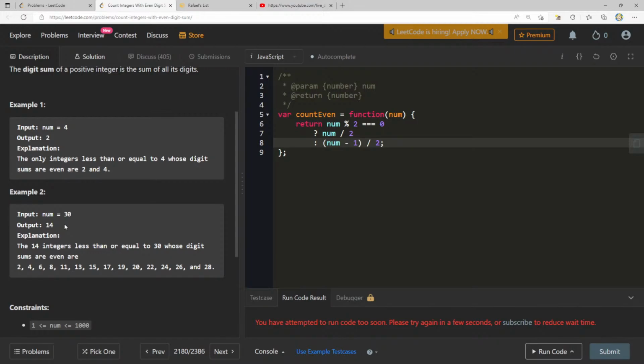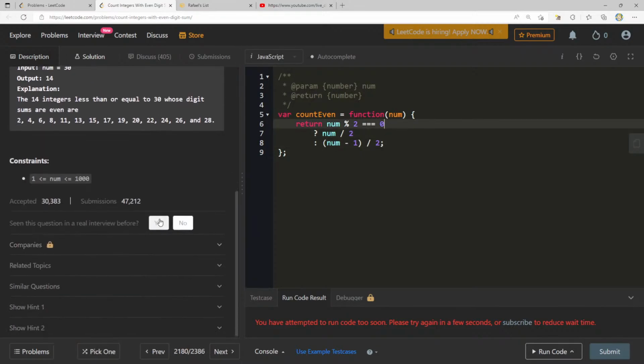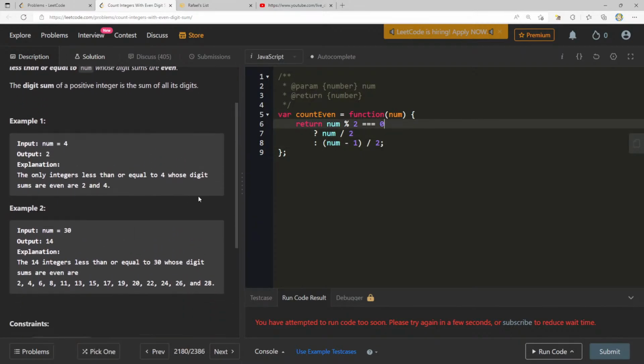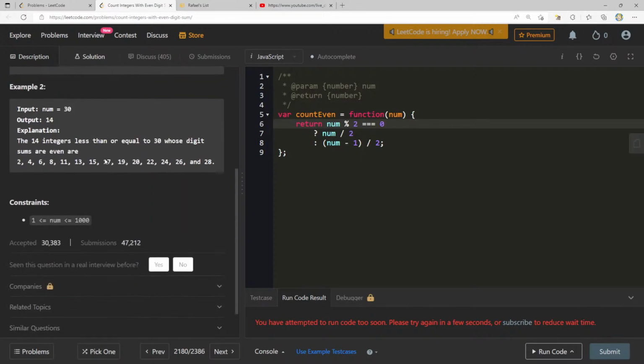Oh, whose digit sums. Oh man, that completely messes it up. Man, and we thought we were close. Digit sums are even. 1, 3, 1, 5, 1, 7, 19, and 20. Yeah, that messes it up.